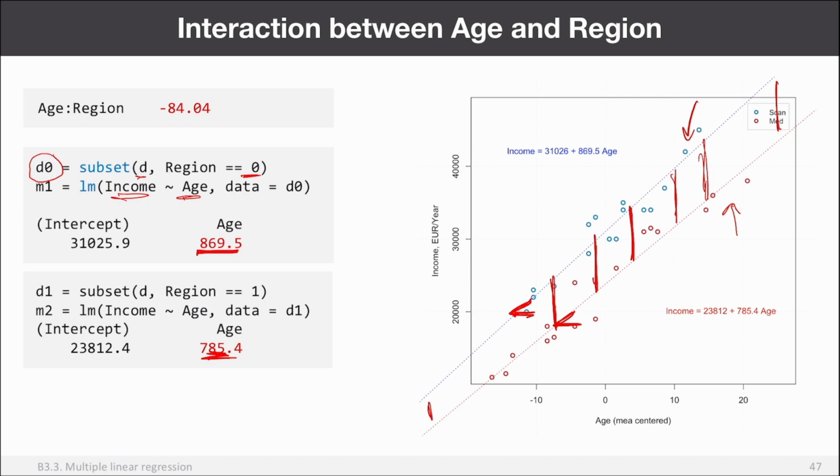And we can compute the difference in slope, right? It's 869.5 minus 785, or vice versa, actually. And that's exactly, not exactly because I have some rounding problems here, but you can see it's the same value if you round it up to the whole number. So it's 84. So the slope of the line, which shows you how income depends on age, in one country is a little bit larger than in the other country, right? So also its effect from age depends on which country you're from. So it depends on the value of the other variable, and that's exactly the interaction.